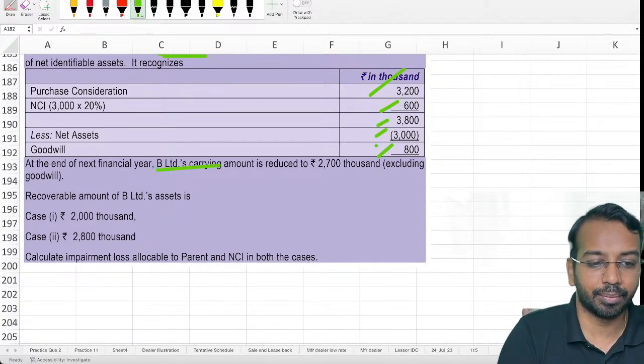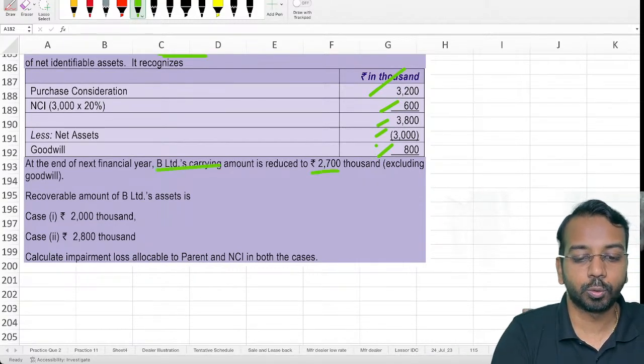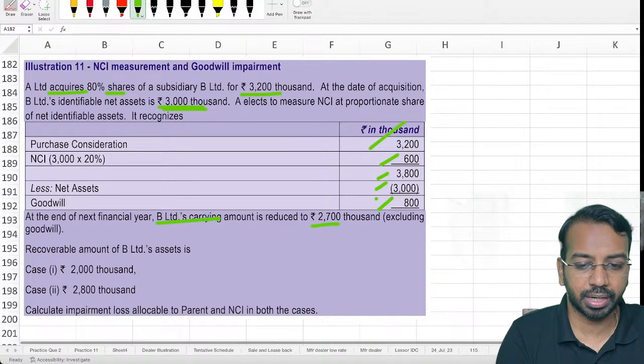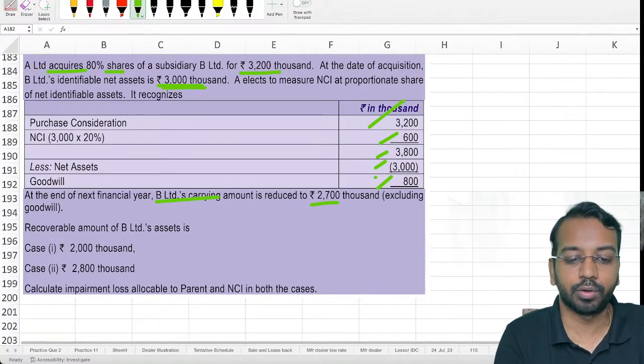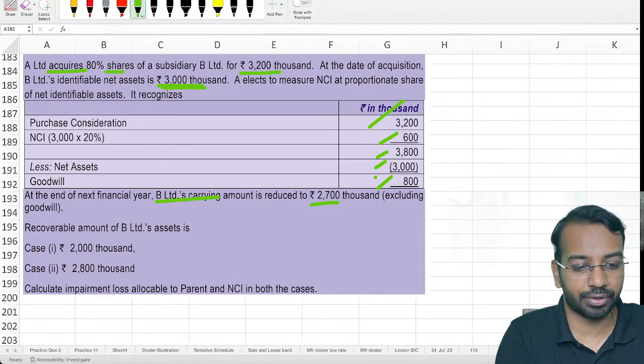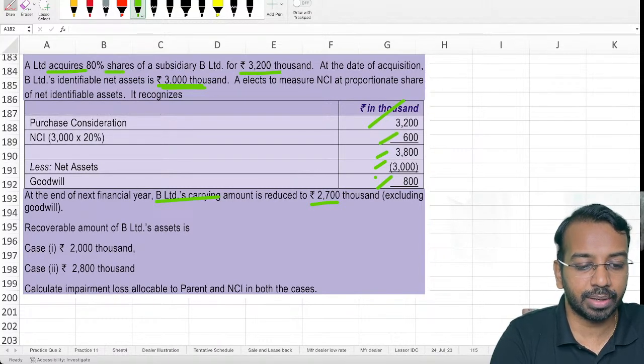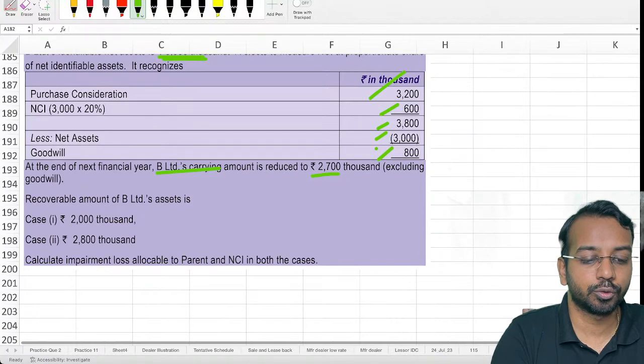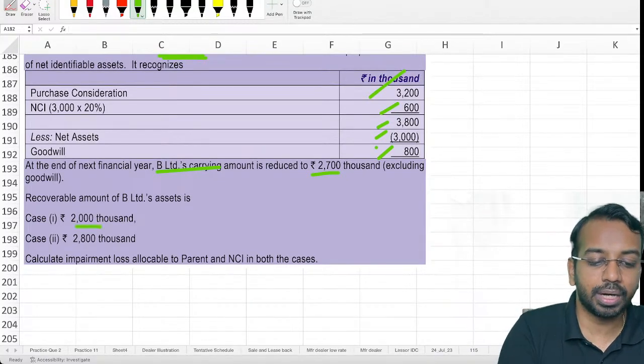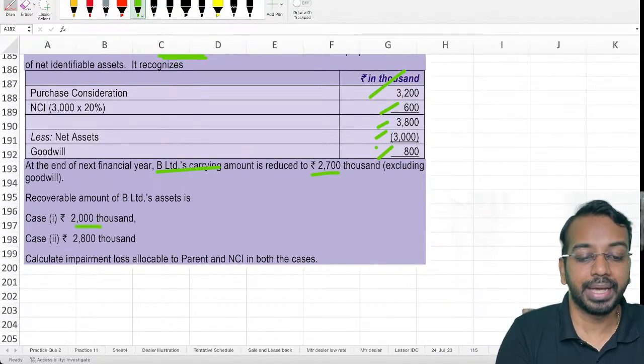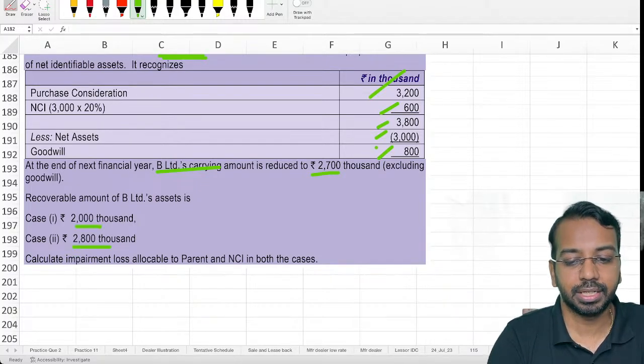At the end of next financial year, B Limited's carrying amount has come down to 2700, excluding goodwill. Recoverable amount is 2000 in one case, 2800 in another case. Calculate the impairment loss allocable to parent and non-controlling interest in both the cases.